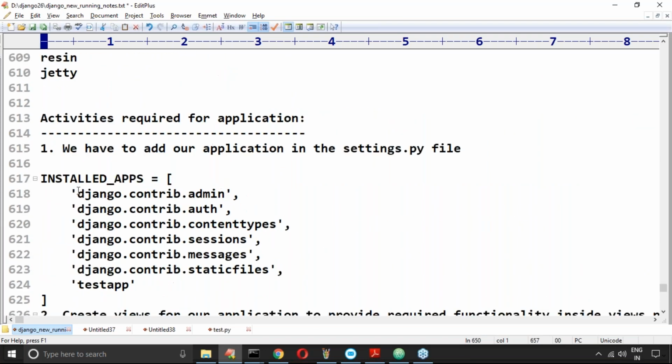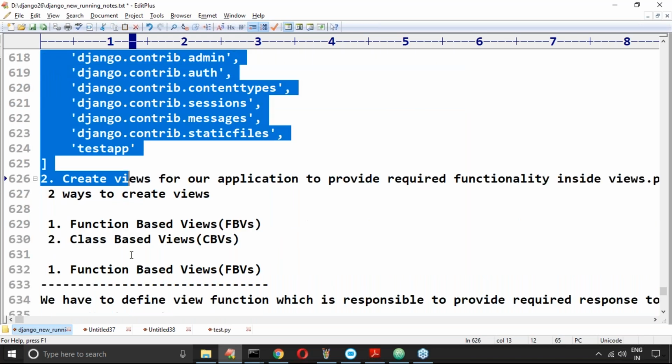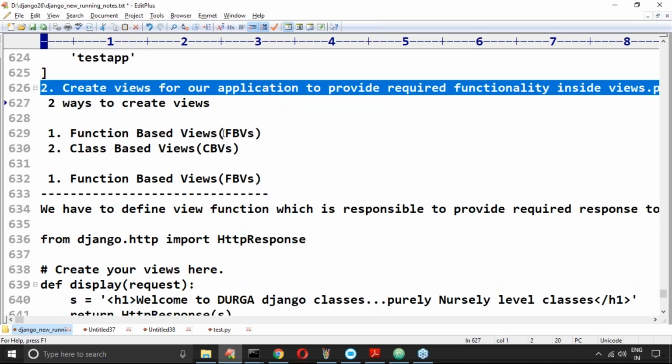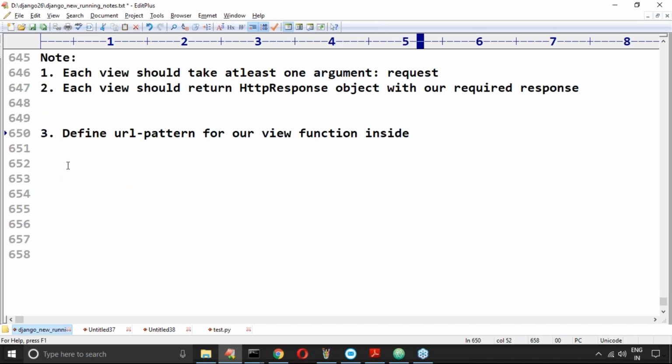Now the next activity. Activity 1: add our application in the settings. Activity 2: create a view for our application. Activity 3: define the URL pattern for our views. Inside which file do we have to define the URL pattern for our view function? Inside urls.py.